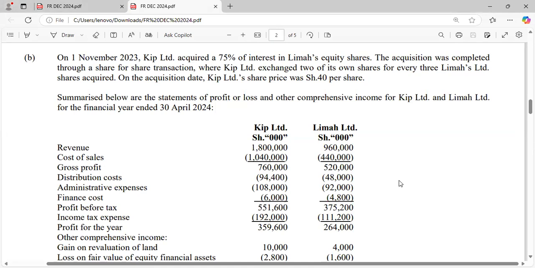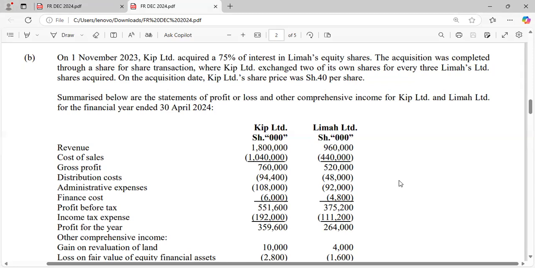On the acquisition date, KEEP Limited's share price was shillings 40.